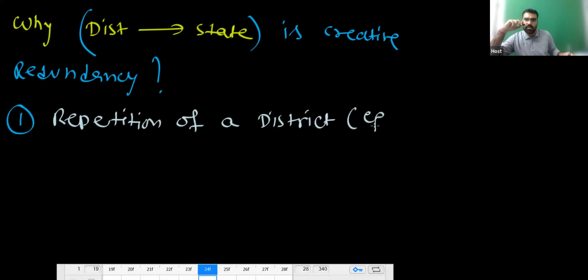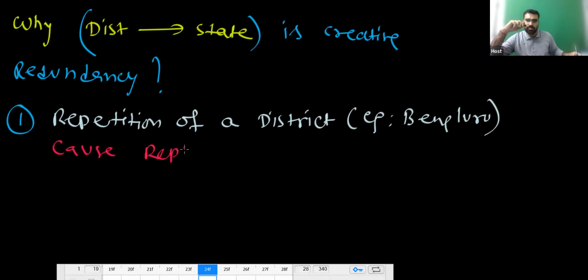For example, let's assume Bangalore, or Bengaluru nowadays. So repetition of district causes repetition of state.